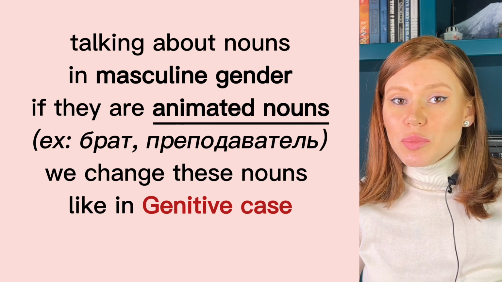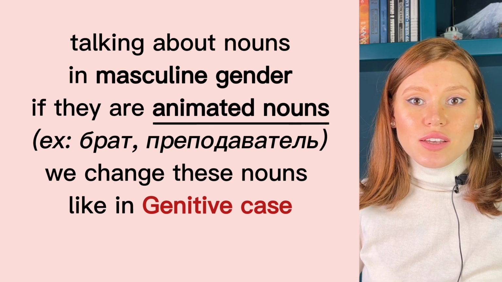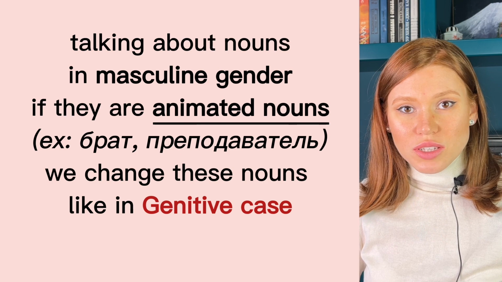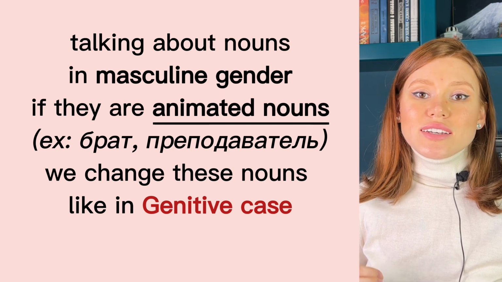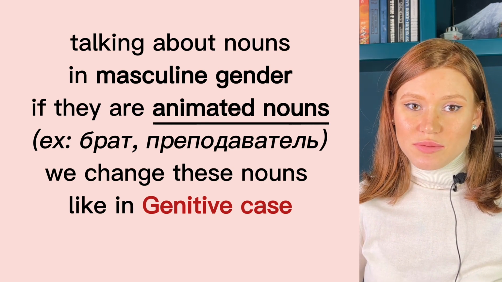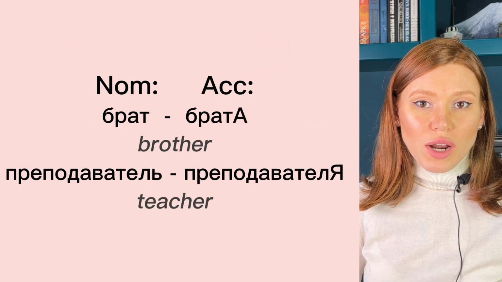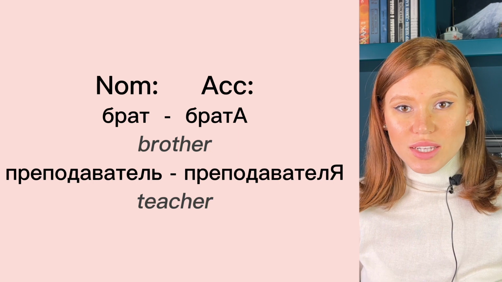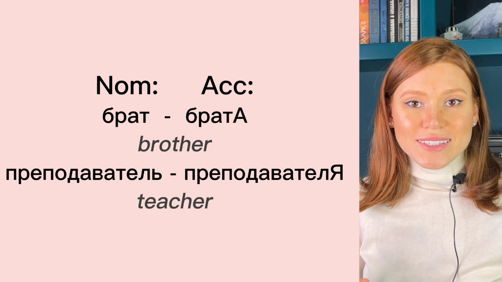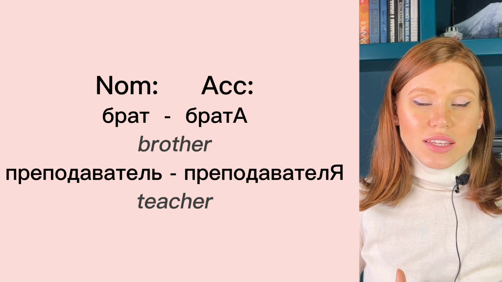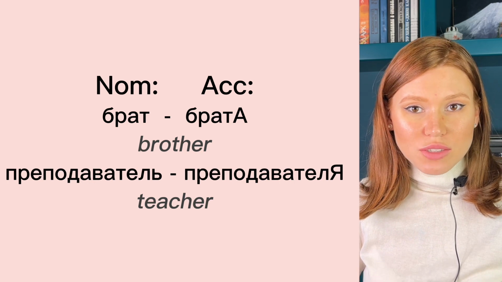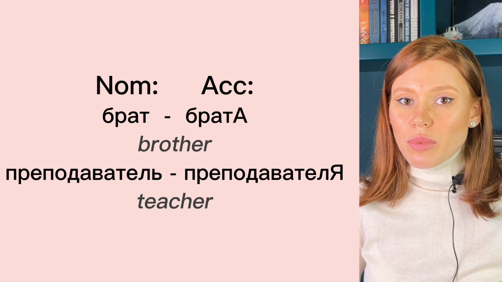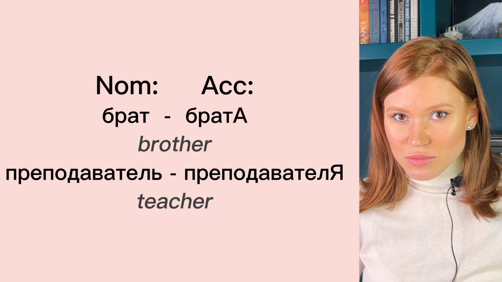брат, преподаватель, we change these nouns, these masculine gender nouns, like in genitive case. So, брат, брата, преподаватель, преподавателя. So we have same rule like in the genitive case for masculine gender nouns, if we talk about animated nouns.